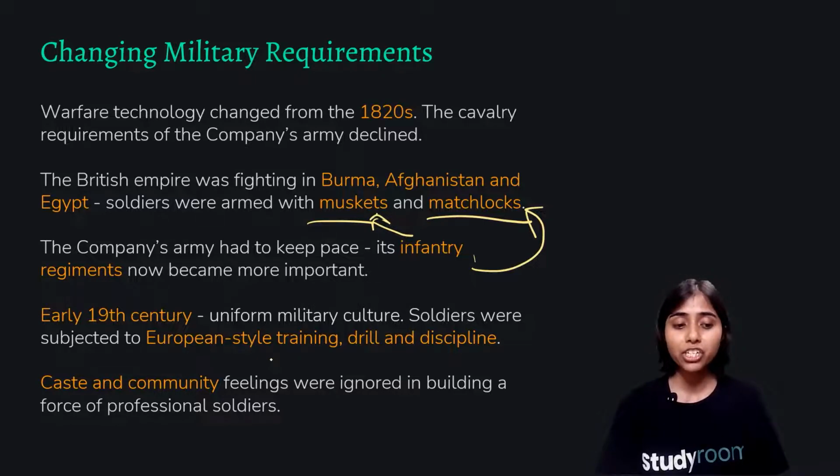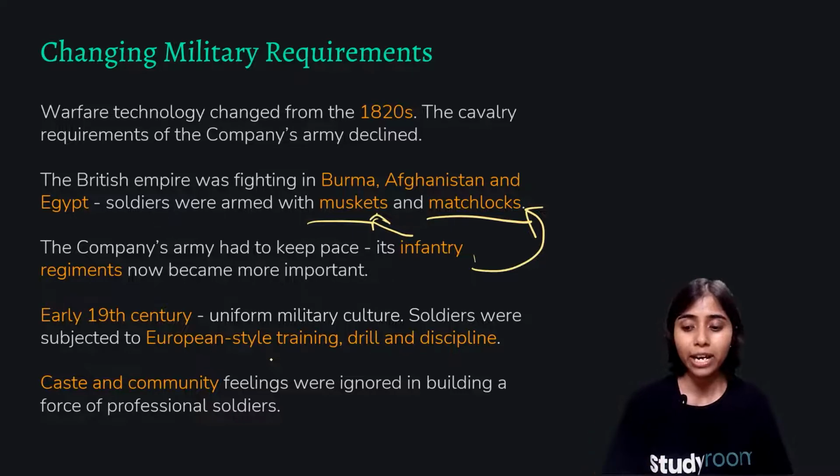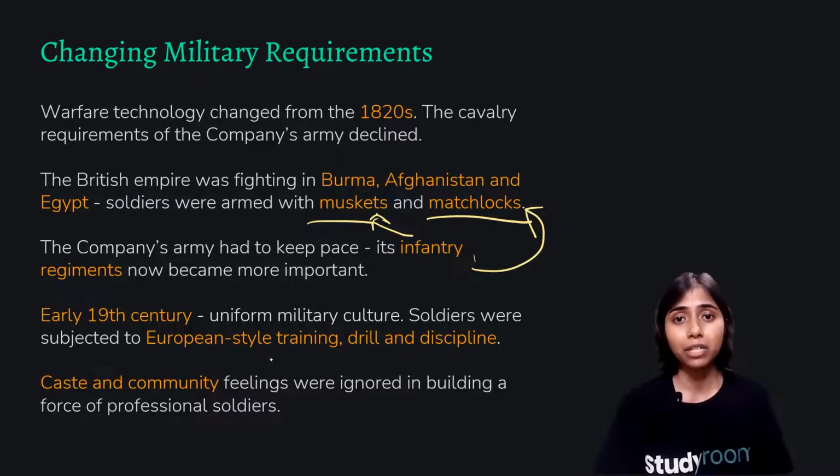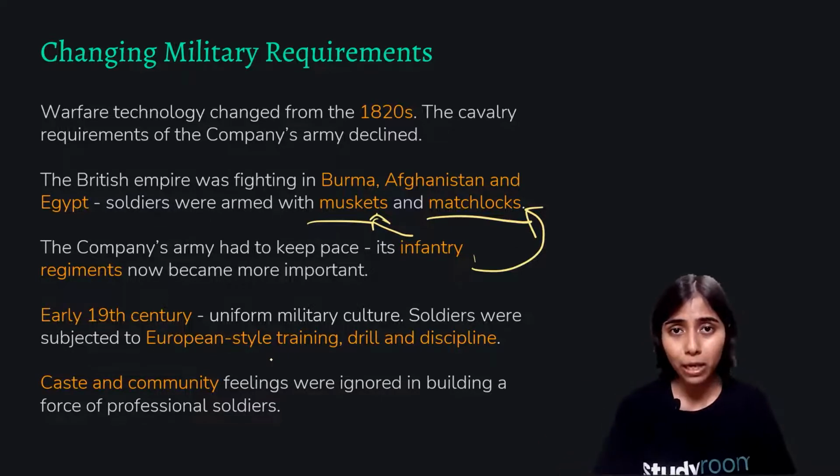Basically, the British had this brilliant idea that, okay, I will train you according to my European methods, but they forgot that these were newly recruited soldiers and they might not agree to whatever we are teaching if it goes against their customs and traditions. So that is what happened. Some of the soldiers revolted against this. Basically, we all know the story of Mangal Pandey.